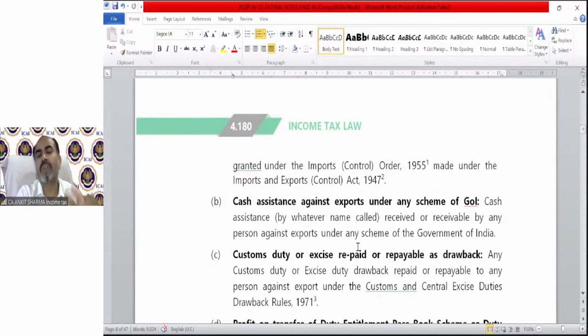As I told you, government gives the benefit on export. So government launched a scheme that if someone exports 100 crore rupees of product out of India, then we will provide him cash assistance. It's a kind of a prize, cash assistance of 50 lakh rupees. And suppose I have done that. I have exported 100 crore rupees of merchandise or goods out of my country this year, and government is paying me 50 lakh rupees. So that 50 lakh is going to be part of my business receipt and going to be taxable.